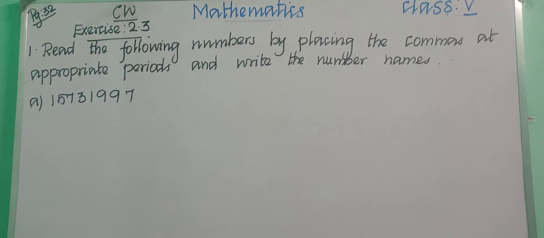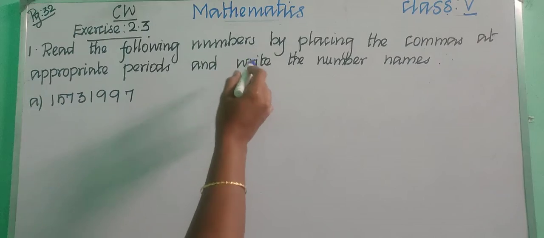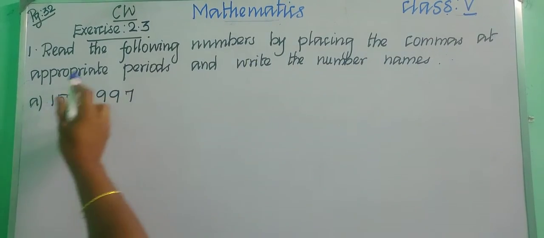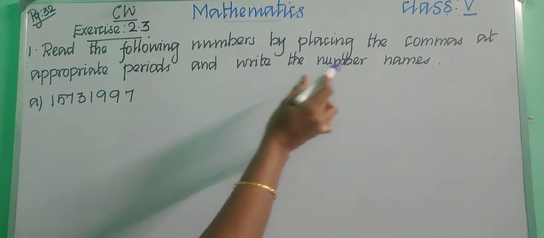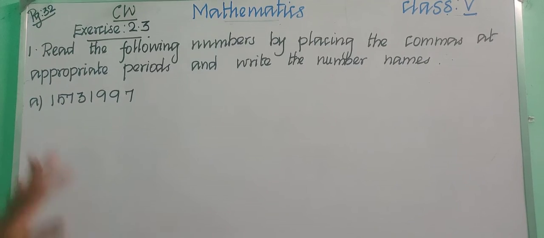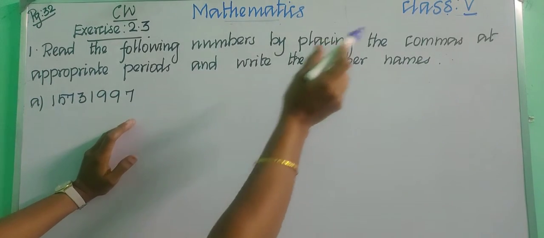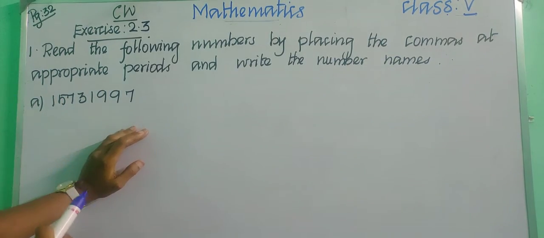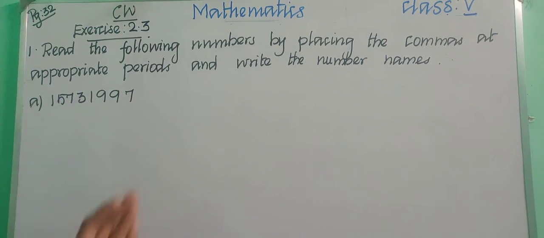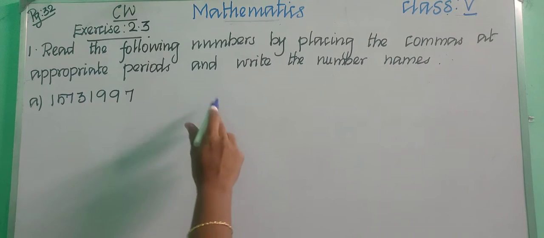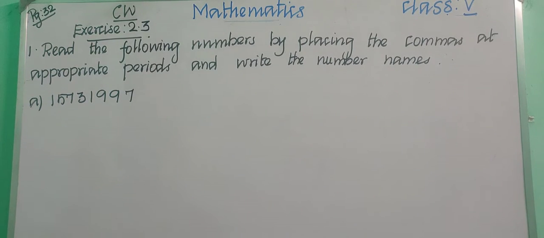Let us read the first question: Read the following numbers by placing the commas at appropriate periods and write the number name. First we place the commas, after that we read the number, and then we write the number name.